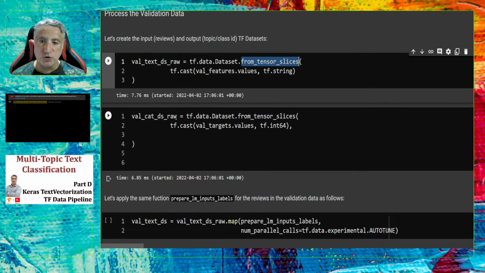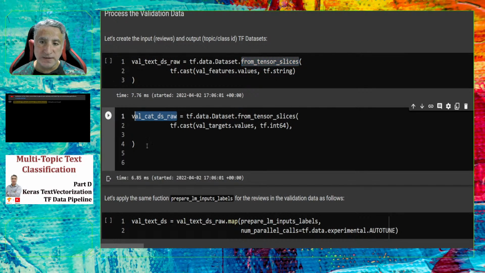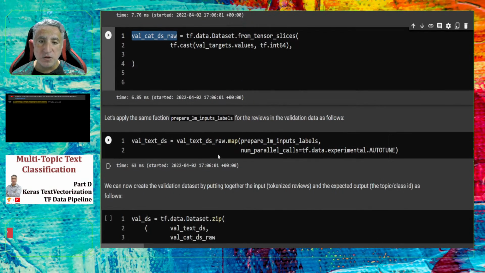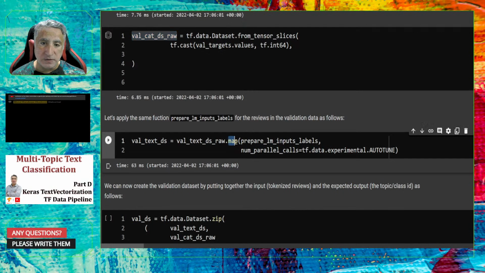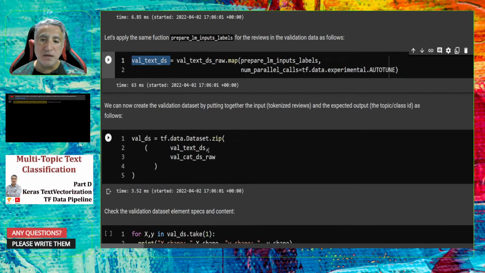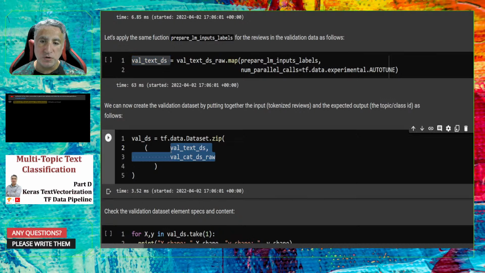And similarly for the categorical dataset, so the categories, the topics are converted. And then we need to apply, or map, the prepare language model inputs labels function, which will apply the text vectorization layer onto the text. And then we already prepared the validation text dataset. Then we can put these two datasets together as one validation dataset.